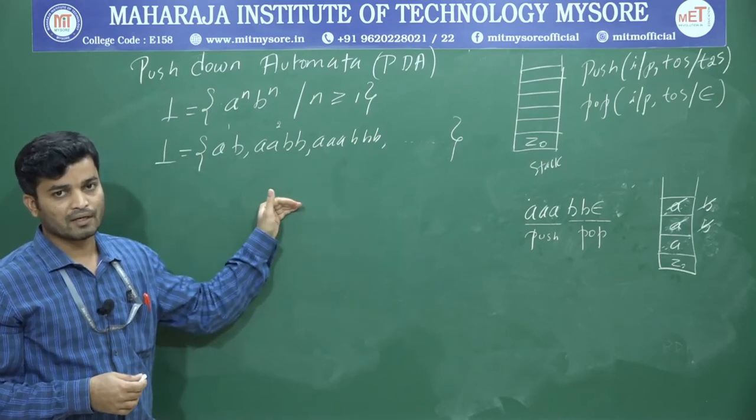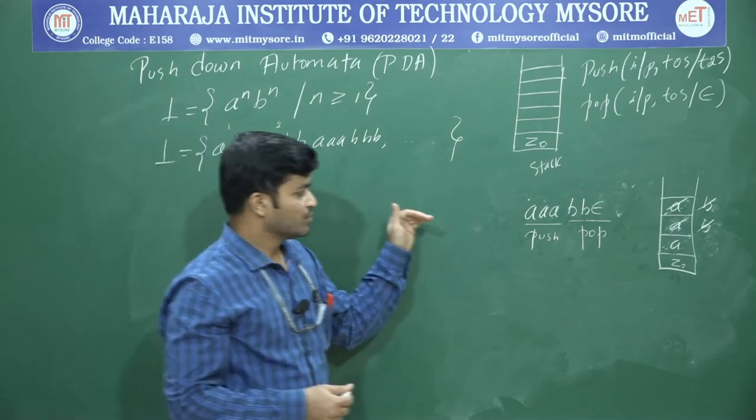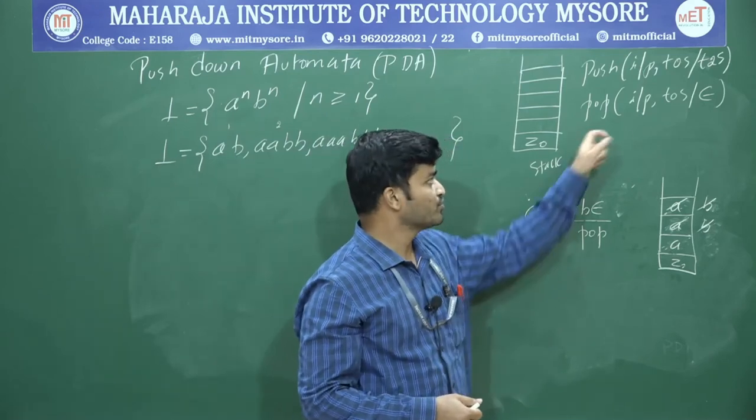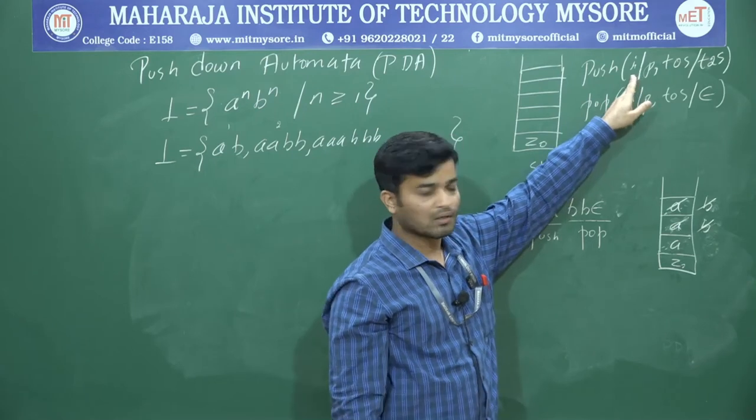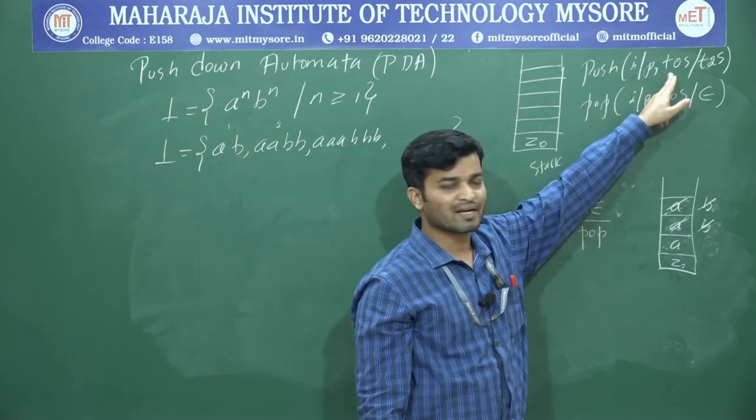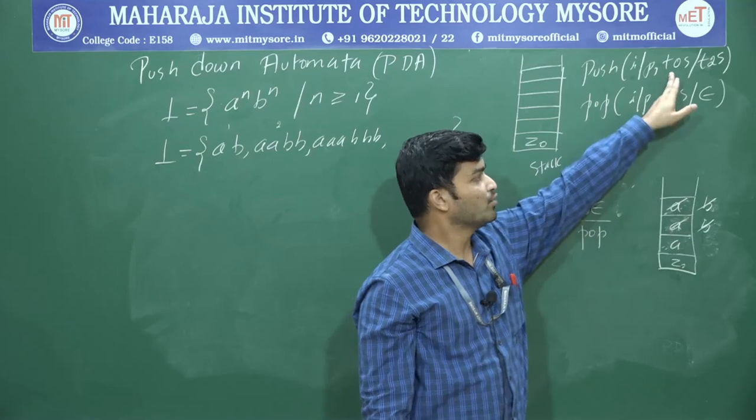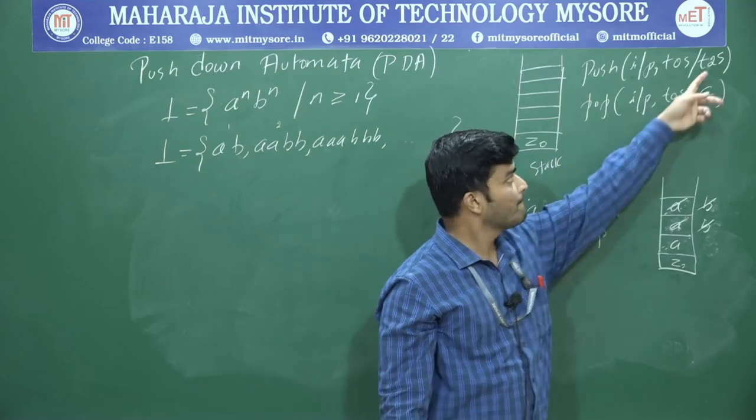Now I am going to write a transition diagram. For the transition diagram, I am going to use this notation. Whenever I perform a push operation, first I will write the input, next the top of the stack, and then what is pushed onto the top of the stack.